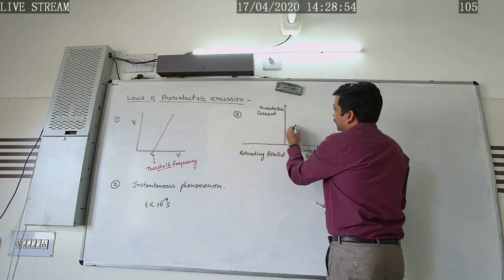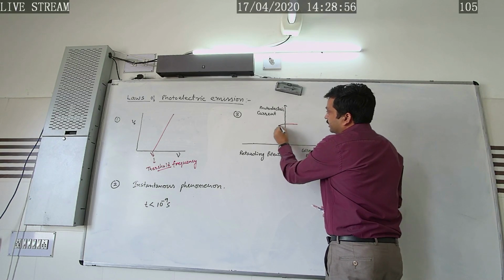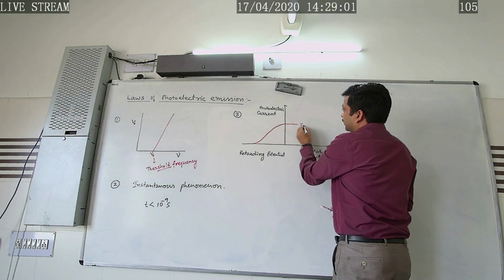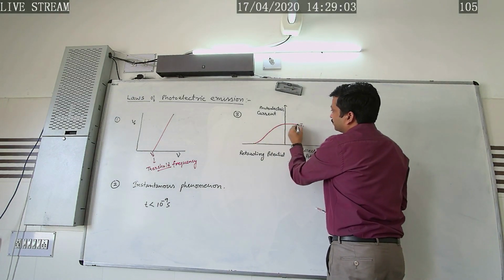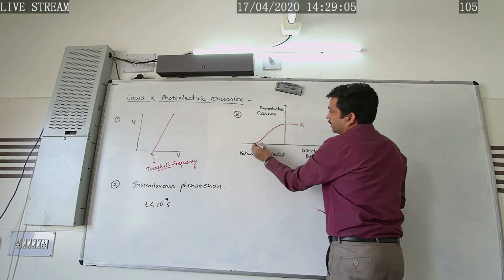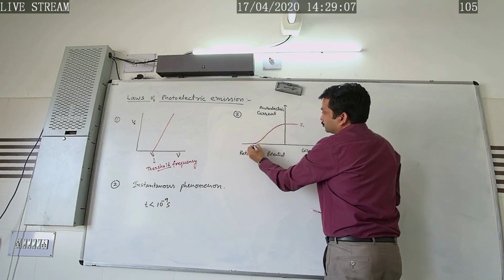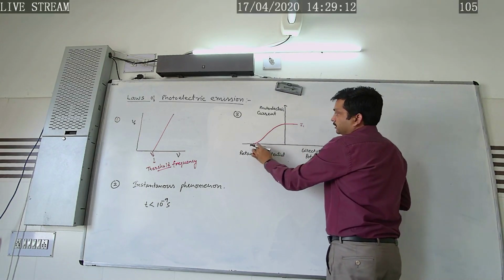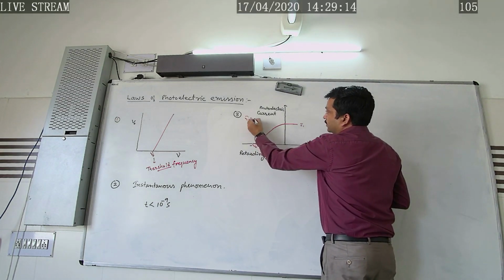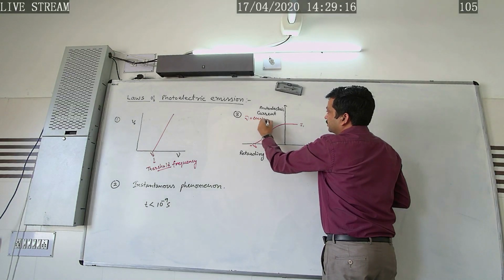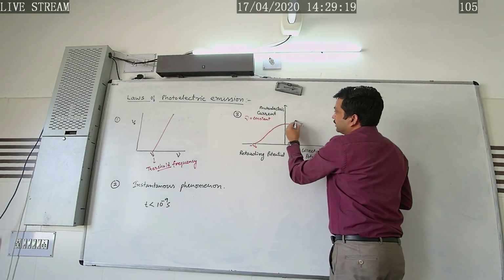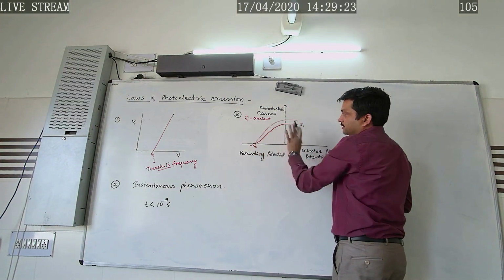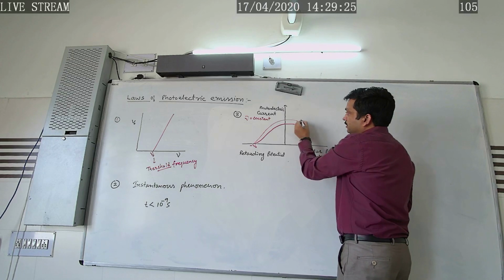Here we have made radiation of different intensity incident on the metal surface. If the radiation is of intensity I1, then the stopping potential required is, let us consider, V0, and the frequency of the radiation is kept constant. If we increase the intensity of radiation, keeping the frequency constant, we again require the same value of the stopping potential.